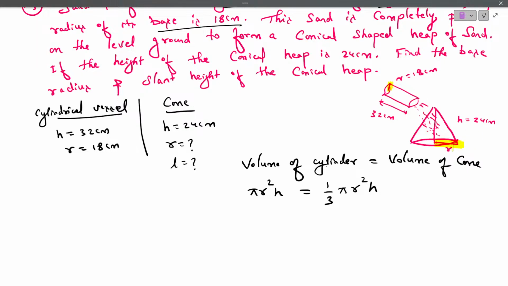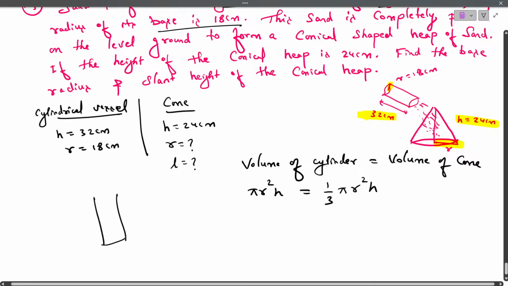Here radius of cylinder and radius of cone both are not equal. Similarly, height of cylinder and height of cone is also not same. So we cannot take common, or we cannot equate both the things in the same order. दोनों जगह रेडियस हम सेम नहीं लिख सकते हैं.